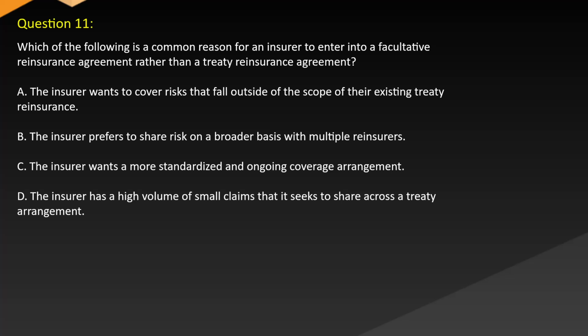Question 11. Which of the following is a common reason for an insurer to enter into a facultative reinsurance agreement rather than a treaty reinsurance agreement? A. The insurer wants to cover risks that fall outside of the scope of their existing treaty reinsurance. B. The insurer prefers to share risk on a broader basis with multiple reinsurers. C. The insurer wants a more standardized and ongoing coverage arrangement. D. The insurer has a high volume of small claims that it seeks to share across a treaty arrangement.